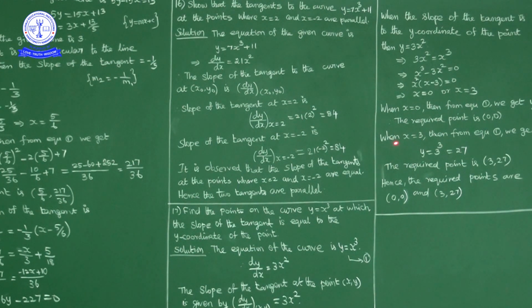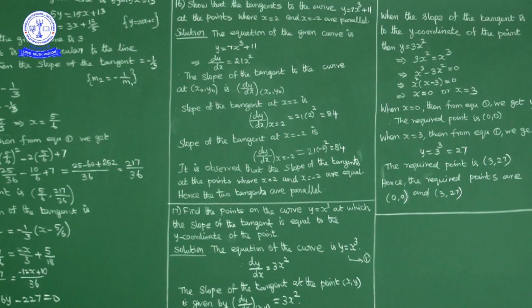Here we got x equal to 0 or x equal to 3. When x equal to 0, y ordinate is 0, so the required point is 0 comma 0. When x is equal to 3, substituting in equation 1, y is equal to 3 cube, which is 27, so the required point is 3 comma 27.